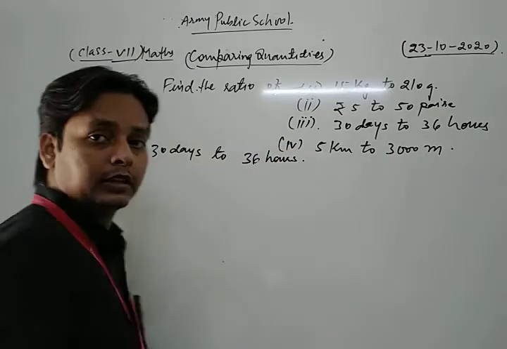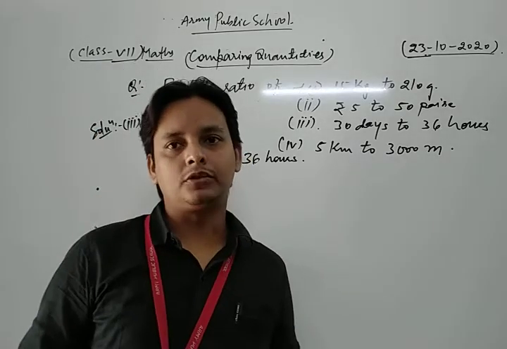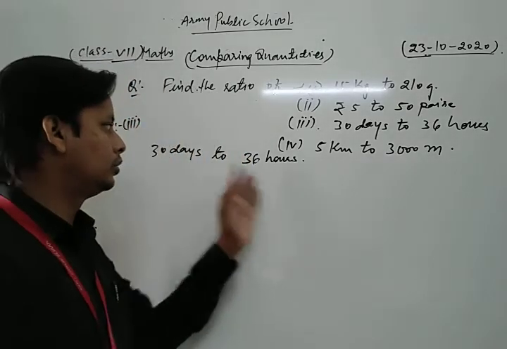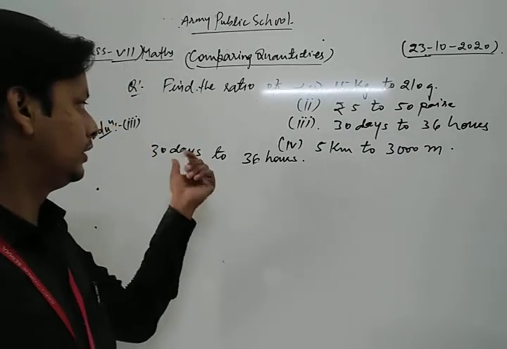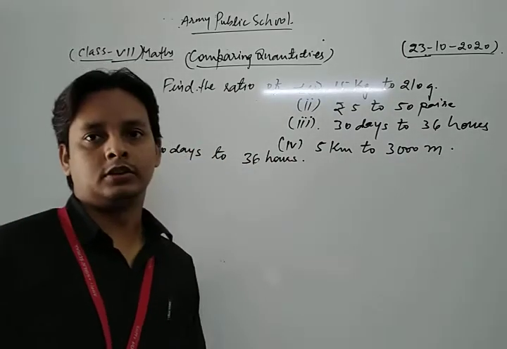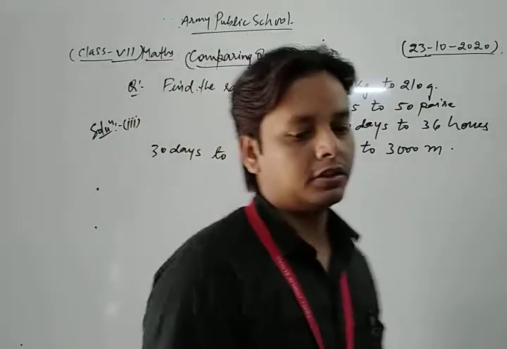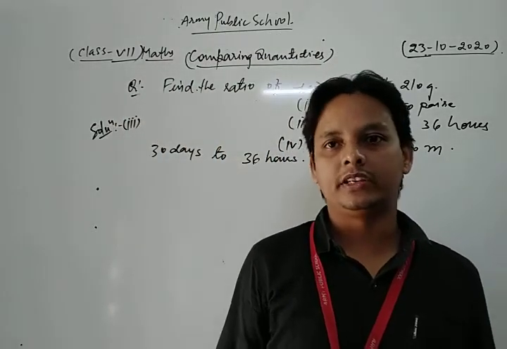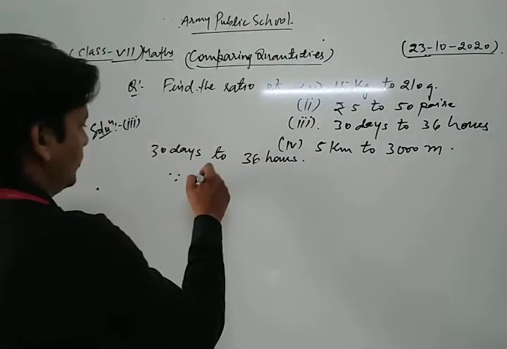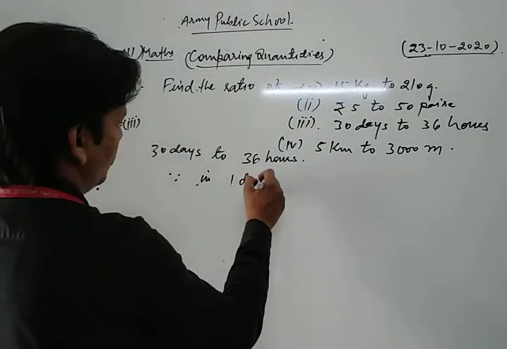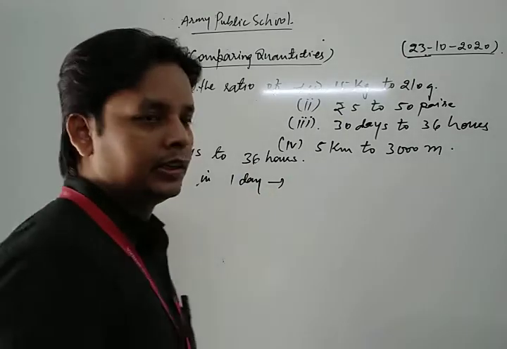In this question also, both represent time, and one is in days and the other is in hours. So first of all we convert hours into days or days into hours, and after that we can simplify the question easily.